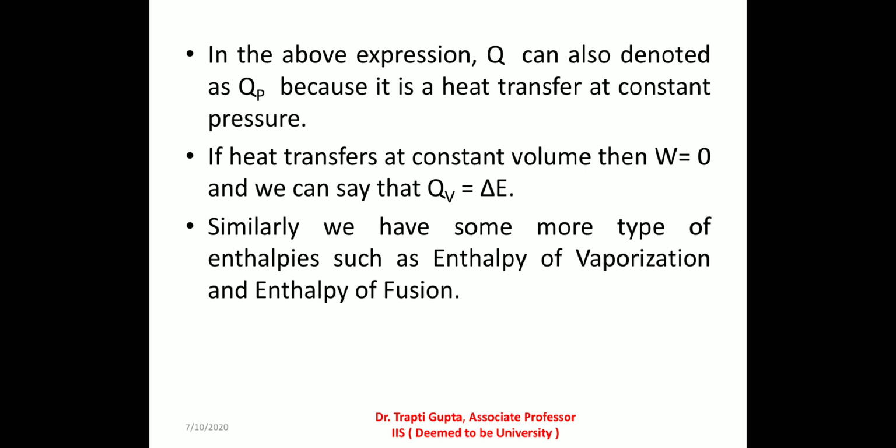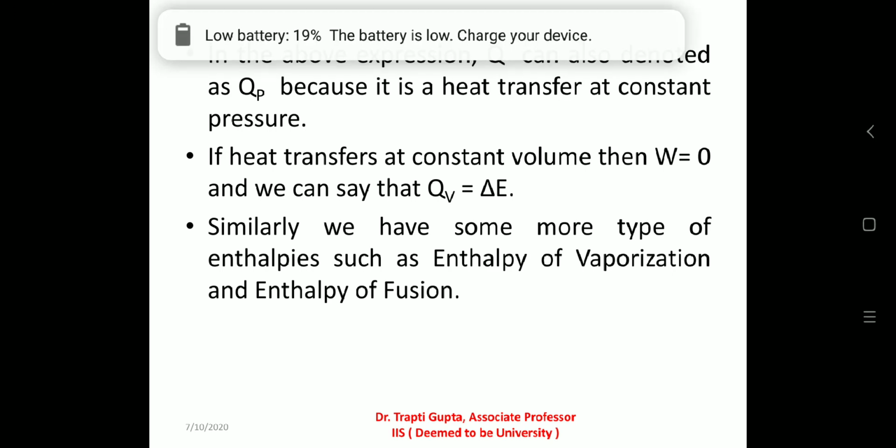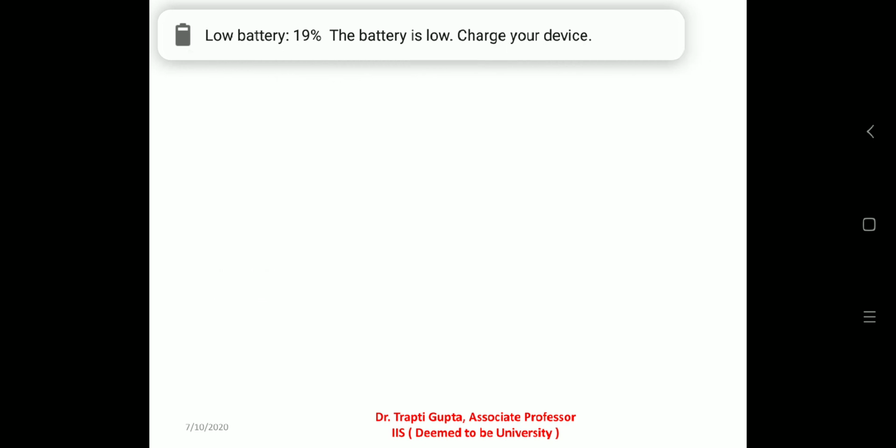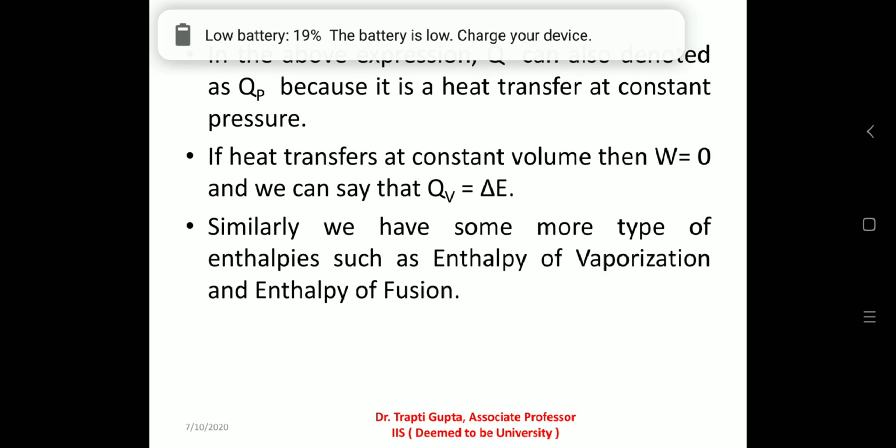In the above expression, Q can also be denoted as QP because it is a heat transfer at constant pressure. If heat transfers at constant volume, then W is equal to 0 and we can say that QV is equal to delta E. Similarly, we have some more types of enthalpies, such as enthalpy of vaporization and enthalpy of fusion.